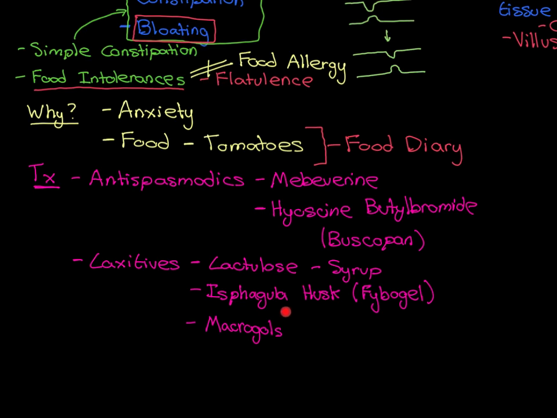Now, all of these are going to work by bringing water or trapping water in the intestinal lumen. So these substances, they all get trapped within the intestinal lumen. They don't get absorbed by the intestine or digested by the intestine. And what they do is they cling on to water. They keep the water in the lumen of the gastrointestinal tract along with themselves. And hence they can moisten up stool and make it easier for it to pass through the intestine. Right. So those are treatments if an individual is suffering from constipation with their IBS.